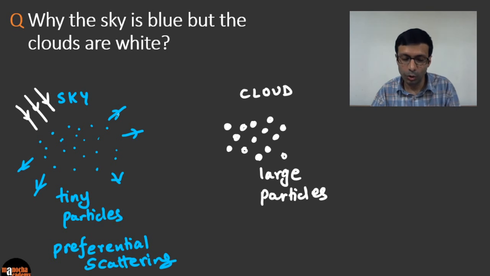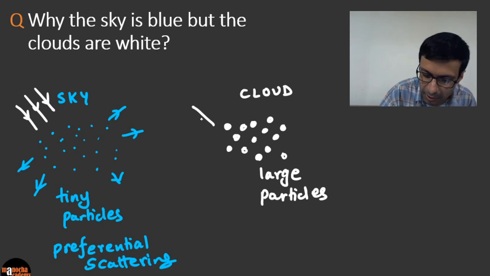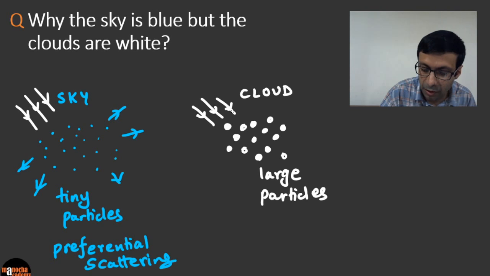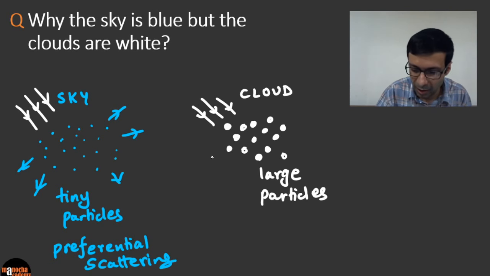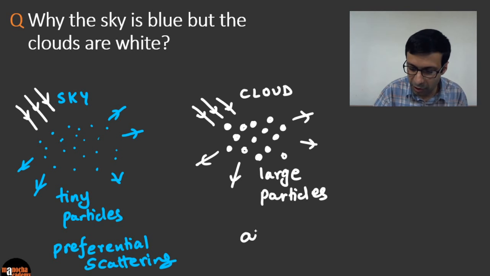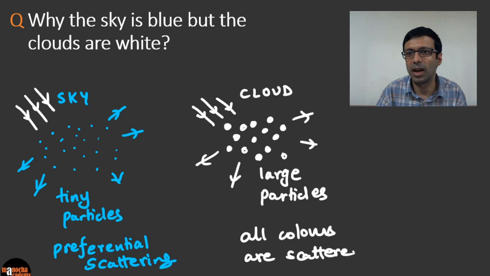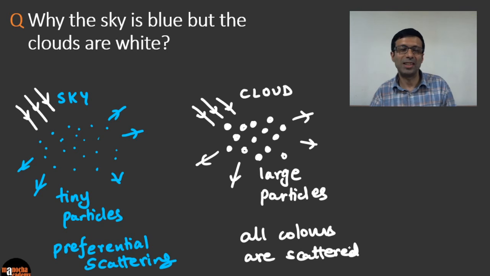But now when you come over to the clouds, what is the key concept? The large particles, like dust particles, scatter. So when sunlight falls on them, they scatter all the colors equally. All the colors get scattered in all directions, and so the cloud appears white in color. So here there is no preferential scattering. All colors are scattered. And this is why the sky appears blue to us, but the cloud appears white.